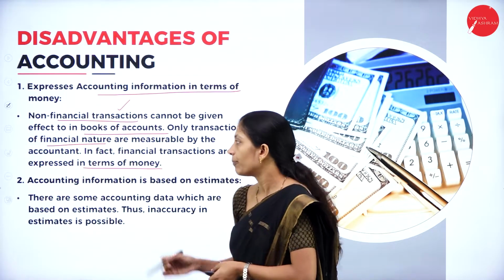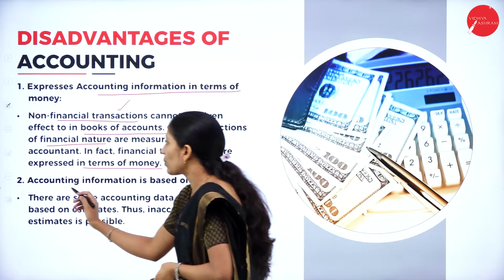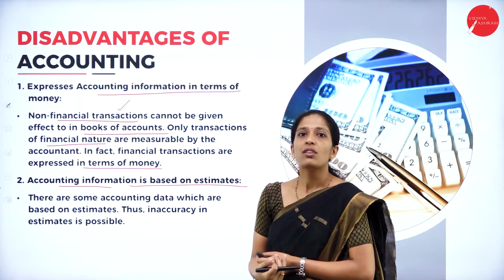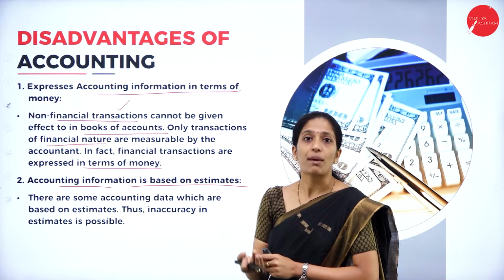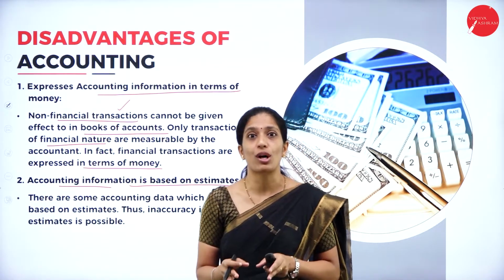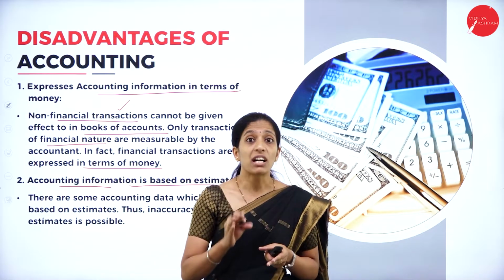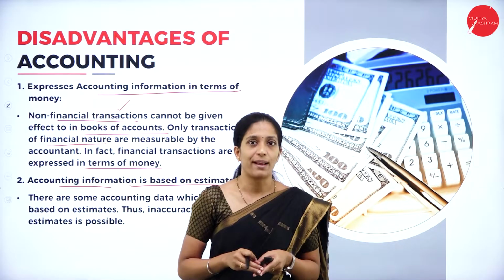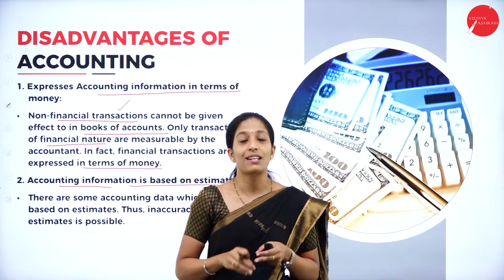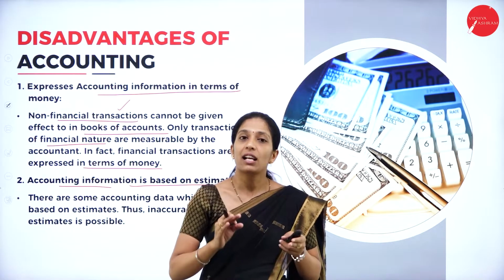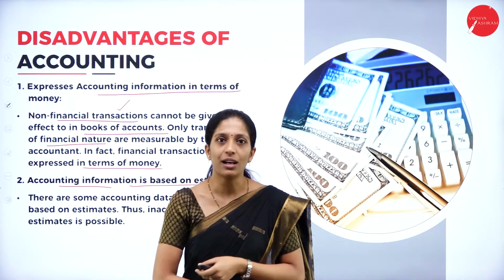Now, coming to the second disadvantage, accounting information is based on estimates. There are certain assumptions made by the accountant based on which the accounting information will be recorded. But it may not hold good sometimes. So, based on those estimates or assumptions the accountant has made, it may affect the profitability of the business.